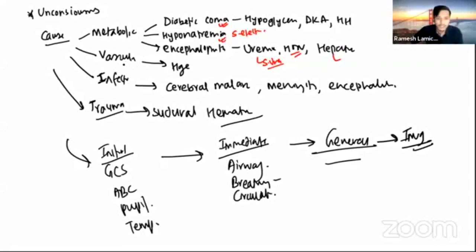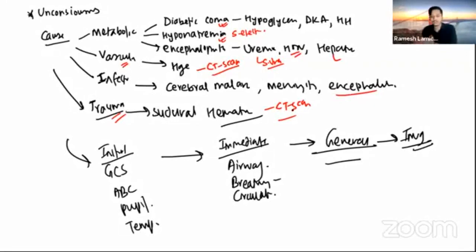And for the vascular cause, you do the CT scan of the brain. And for the infectious causes, you can do the CSF study. For malaria, you can do the ICT for malaria. For trauma too, you can do the CT scan. So these are the investigations to diagnose the cause.